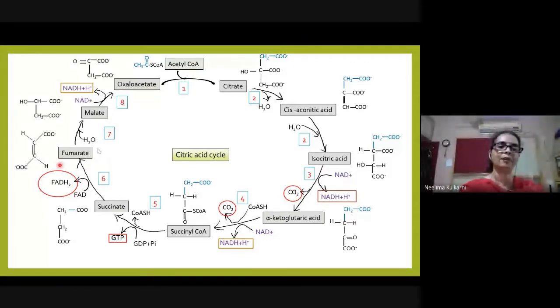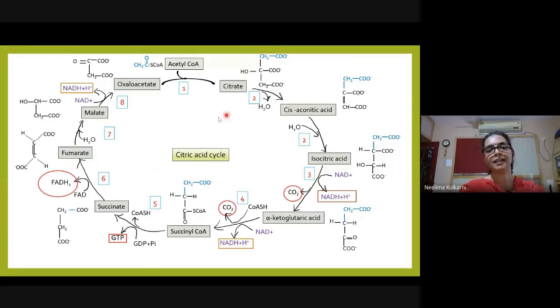Fumarate acts as substrate for fumarase. A water molecule is added here and malate is produced. Malate is the last step, involving regeneration of oxaloacetate. Malate dehydrogenase again uses NAD and NADH plus H plus is produced. So in this particular cycle, we have seen how different metabolites are produced. The details of the reactions we will see in the next lecture.